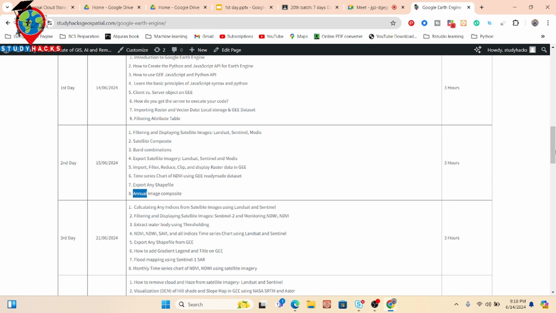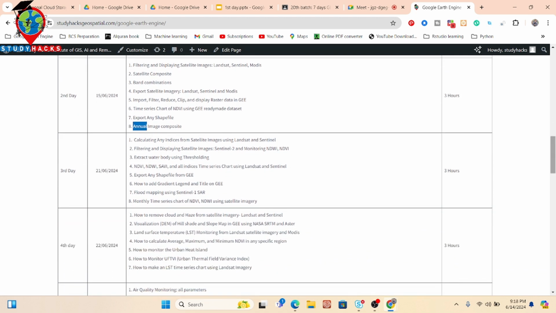And on the third day, we mainly try to discuss calculating indices from satellite images. Any indices, it can be NDVI, NDWI, EVI, SAVI, VCI, TCI, or any indices, how we can easily calculate them using satellite images, mainly Landsat or Sentinel, and how to filter Sentinel-2 satellite imagery, and how we can easily make an NDWI map or NDVI map, and how we can easily apply the thresholding technique.